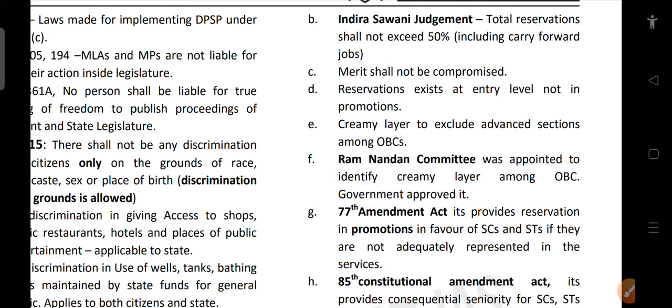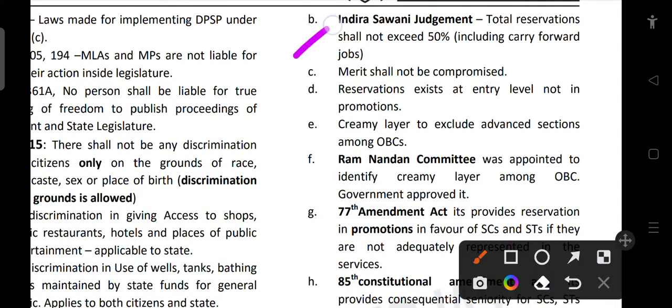And then in the Indira Sawhney judgment, the Supreme Court said that total reservation shall not exceed 50%, including carry forward vacancies. So if certain vacancies are for a particular caste or sect, and people from that caste or sect are not enough or not qualified enough, then that particular job will be carried forward to the next year.